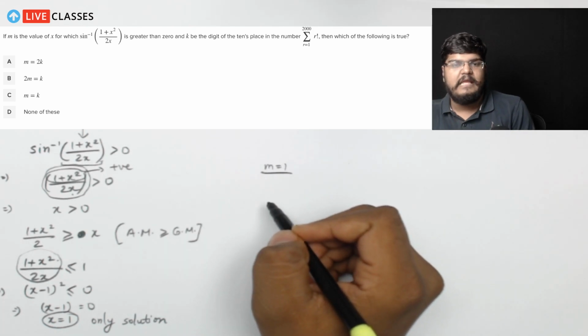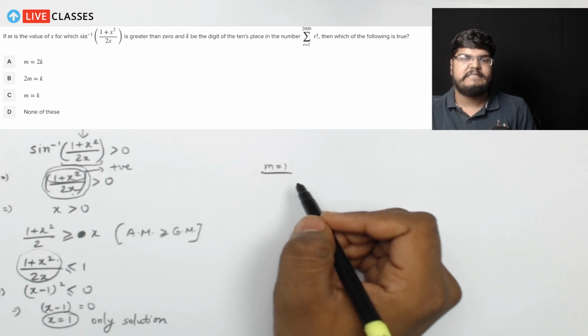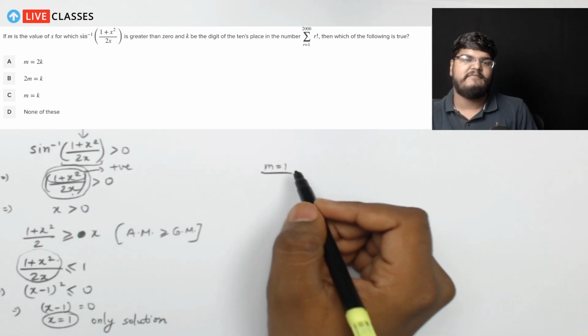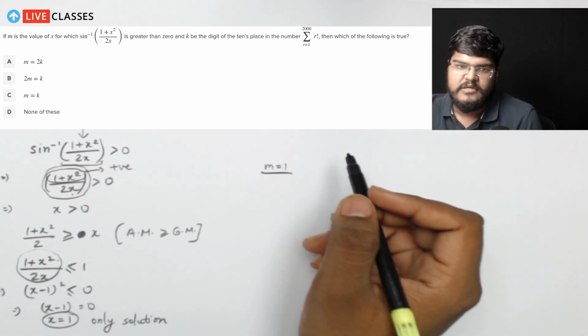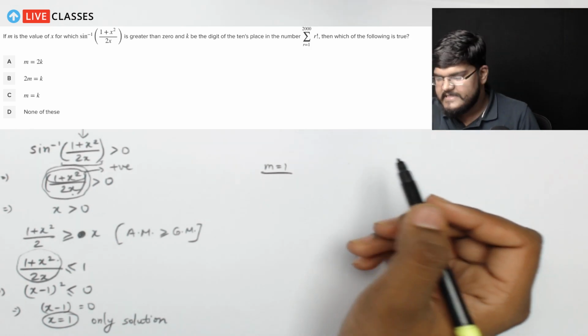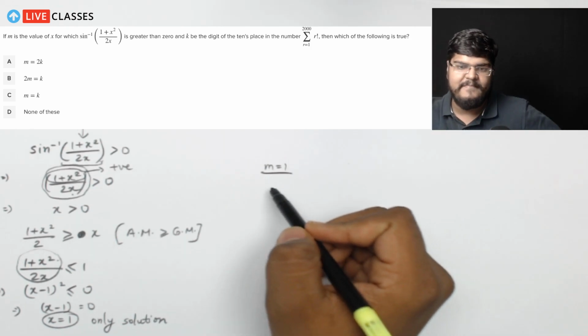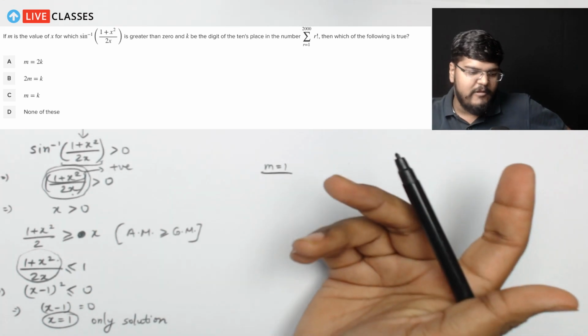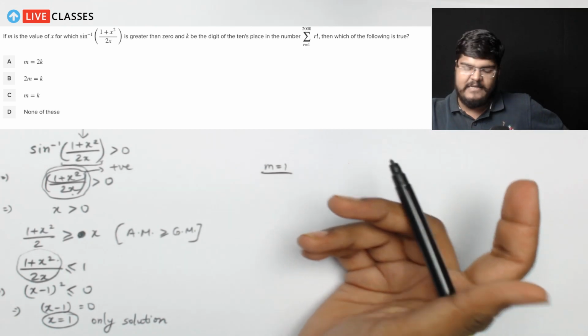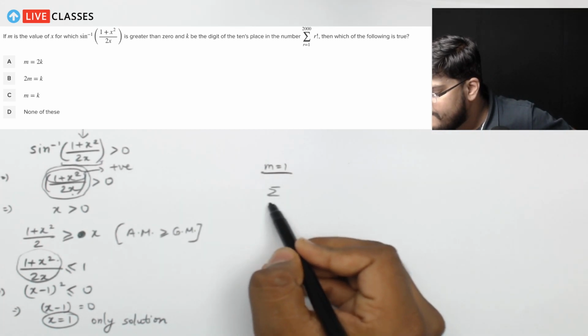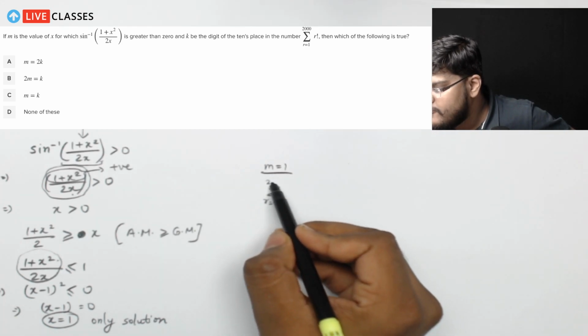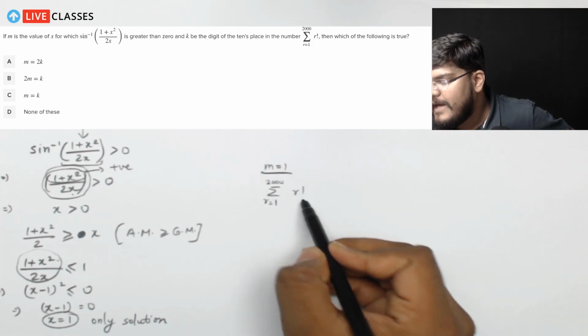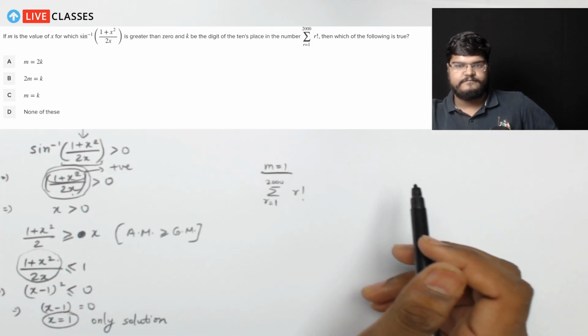right? And if m is the value of x for which sine inverse of this is greater than 0, I can clearly see that this m is actually equal to 1. So now all we have to do is find out the sum of the series. Summation r going from 1 to 2000 of r factorial.